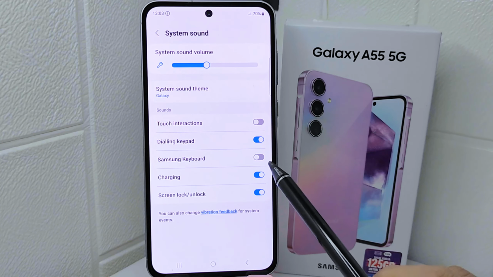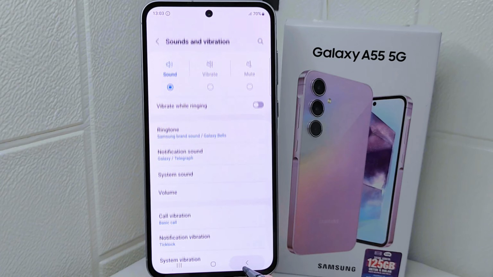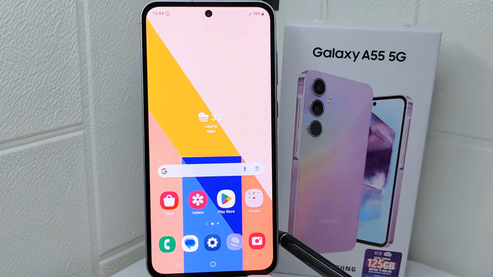Well, that's the tutorial on how to turn off keyboard sound on Samsung Galaxy A55 5G device.